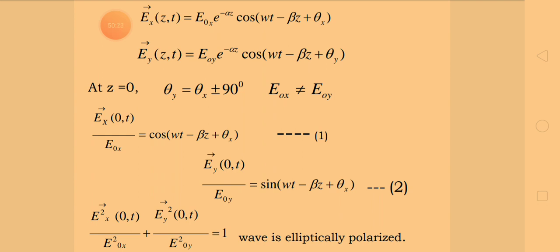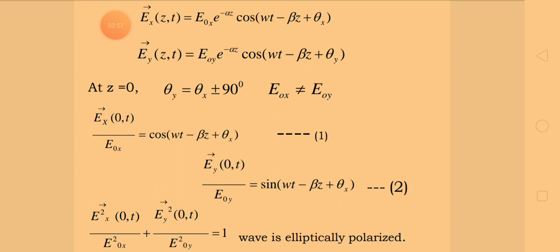Now from equation number 1 and 2, squaring and adding equation number 1 and 2, it is quite obvious that E naught x and E naught y will remain. Therefore Ex of 0 comma t divided by E naught x whole square plus Ey of 0 comma t divided by E naught y whole square is equal to 1.